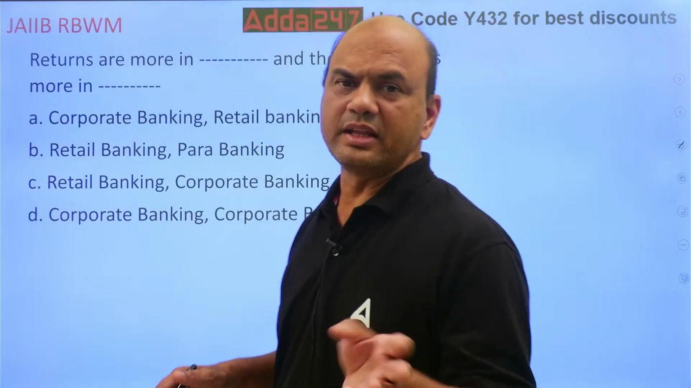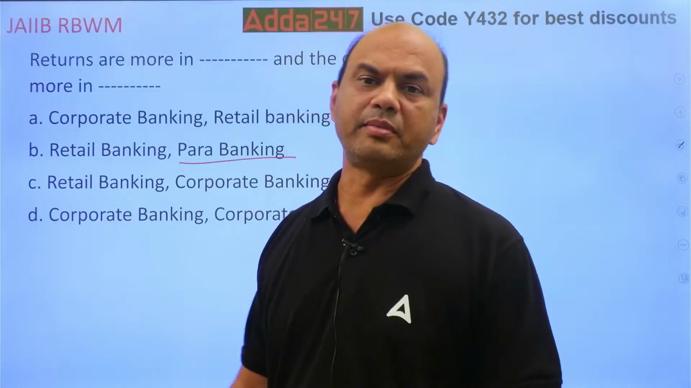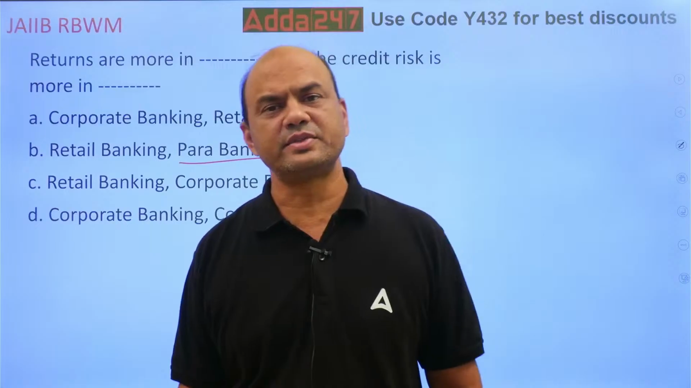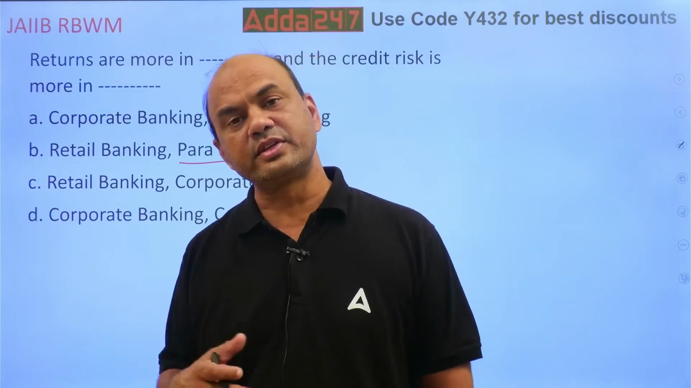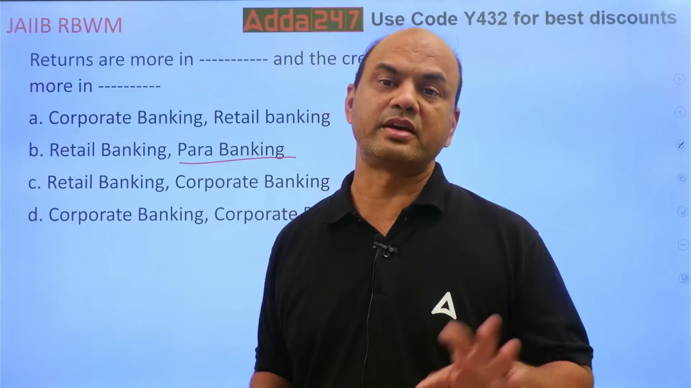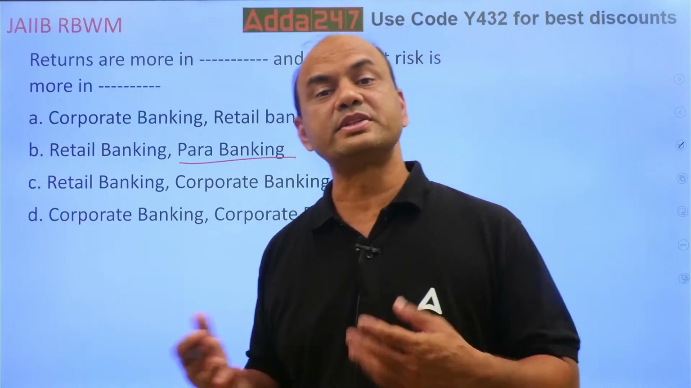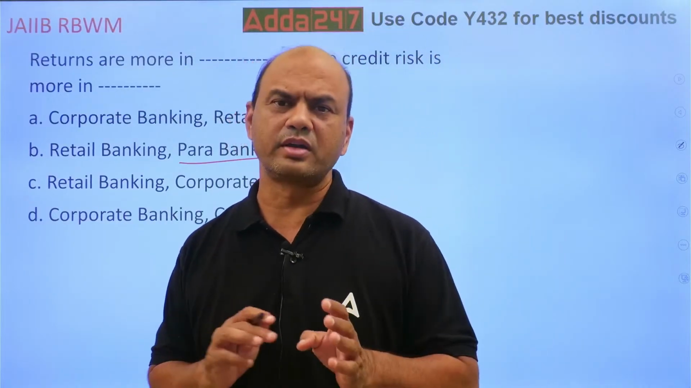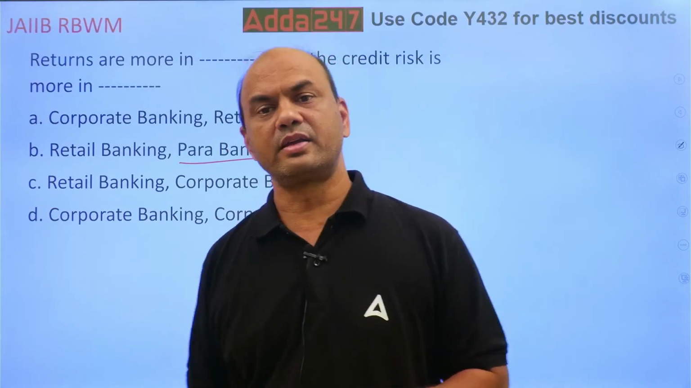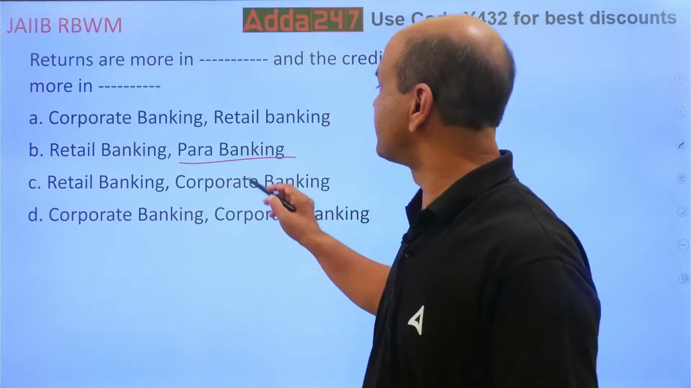Firstly, retail and corporate you understand, but do you understand what is para banking? Para banking means we call it ancillary services. What is ancillary services? The services which we give other than the core banking products. Saving, current, FD, loans. Other than these products, whatever services we give, locker, mutual fund, insurance, these are all para banking, not the core product.